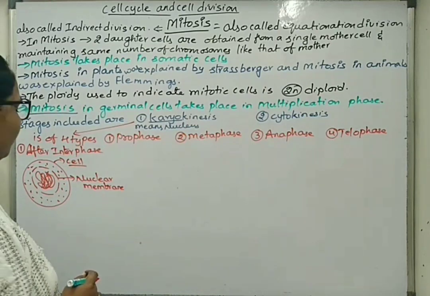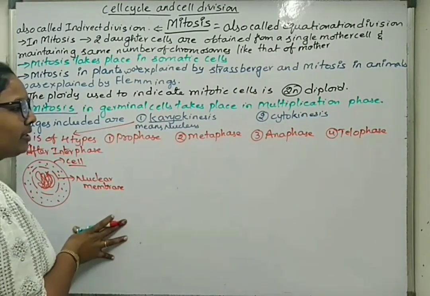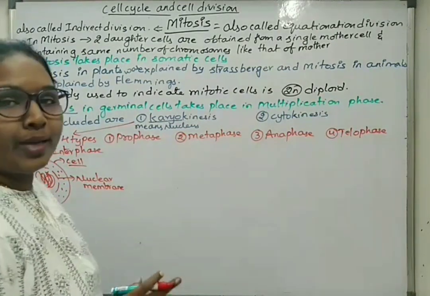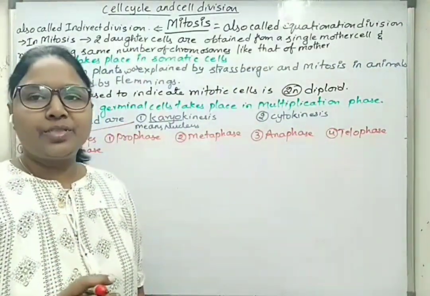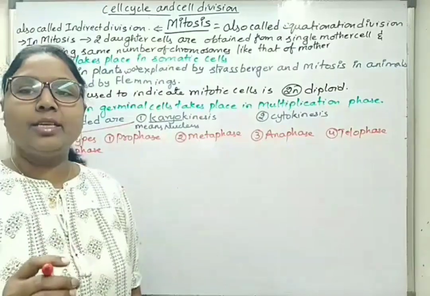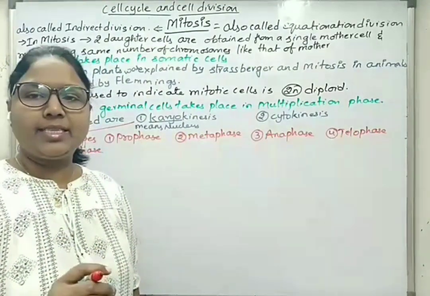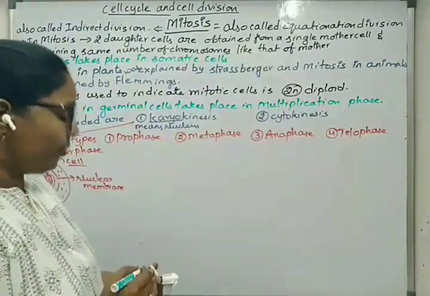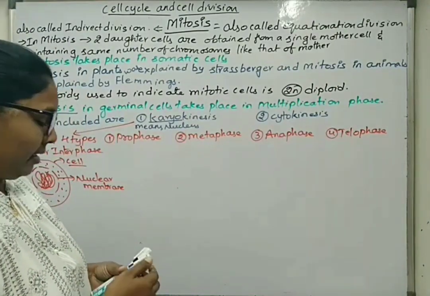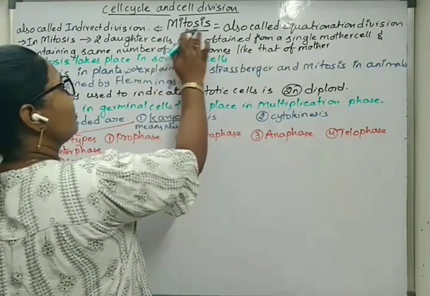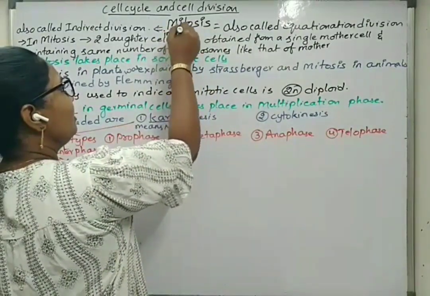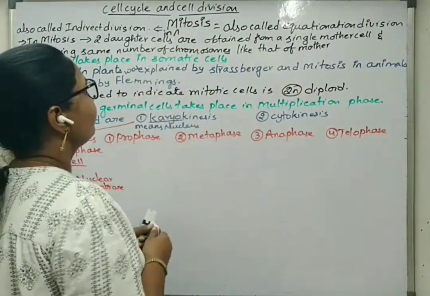Here we can differentiate what type of mitosis. Mitosis is the same in plants and animals, with one small difference. There are special structures called aster rays, which are not seen in plant cells but are seen in animal cells. So we can write here mitosis in animal cell.